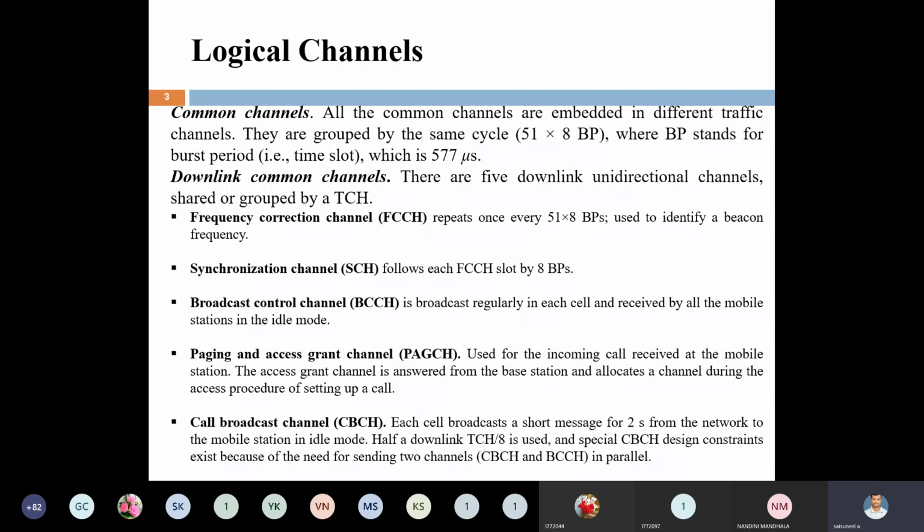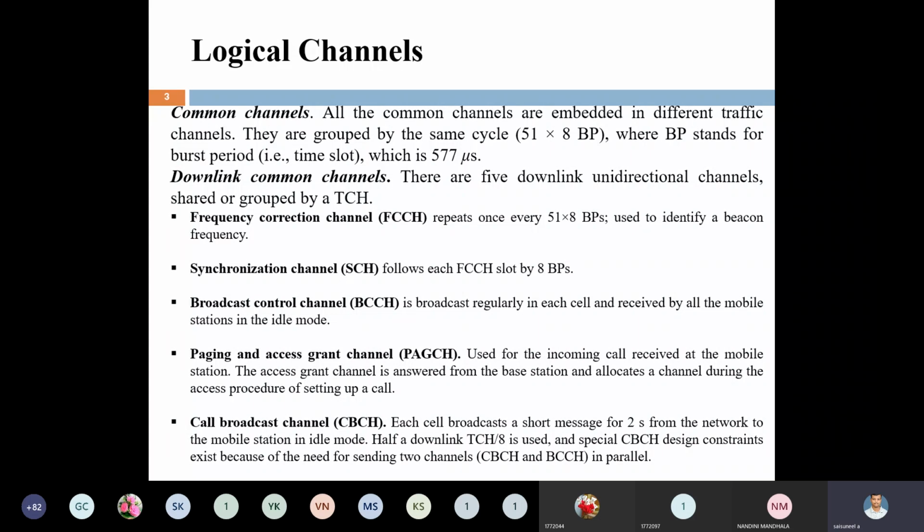Next, the synchronization channel. These synchronization channels are used for every 8 burst periods. For every 8 time slots completed, we again have to check whether synchronization is coming or not. That is, whether the synchronization between base station and mobile station is there or not. It is for checking synchronization between base station and mobile station.